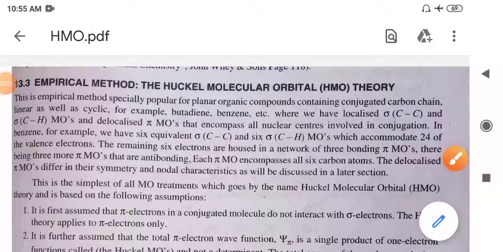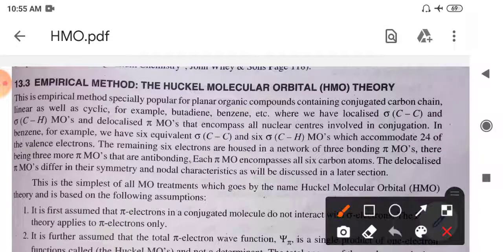So previously we have finished with the approximation methods. Now we will try to see the empirical methods which can be used for solving the multi-electron system. And one of the empirical methods that can be used is the Huckel molecular orbital theory, that is abbreviated as